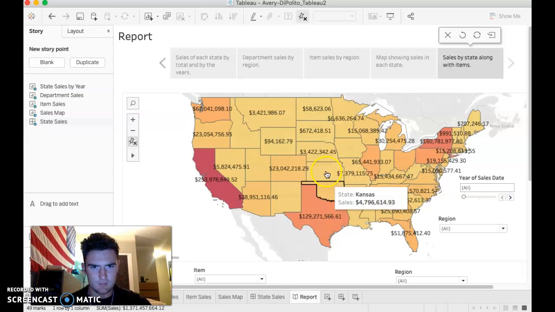So it kind of tells me this company might have good products, but maybe they're not marketing it right in this region. So that's just something I could pull. The company could maybe do better if they marketed better or focused their efforts down here in the South. So yeah, that's just something they could do.